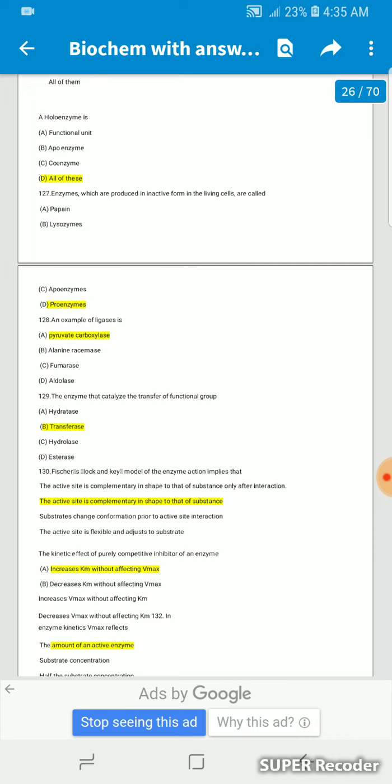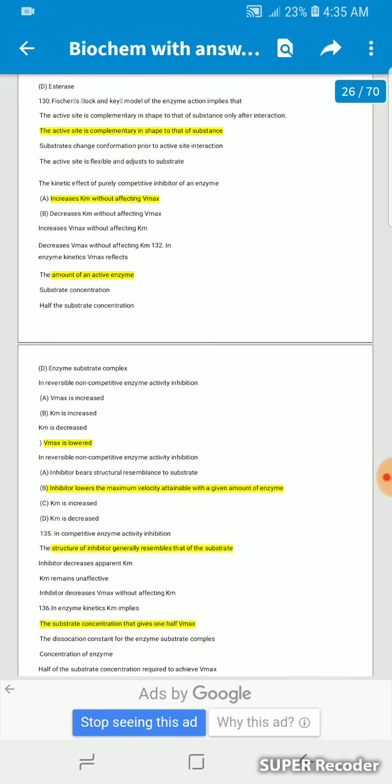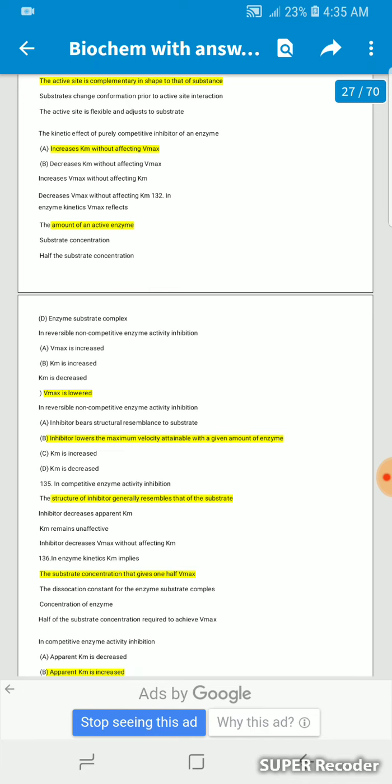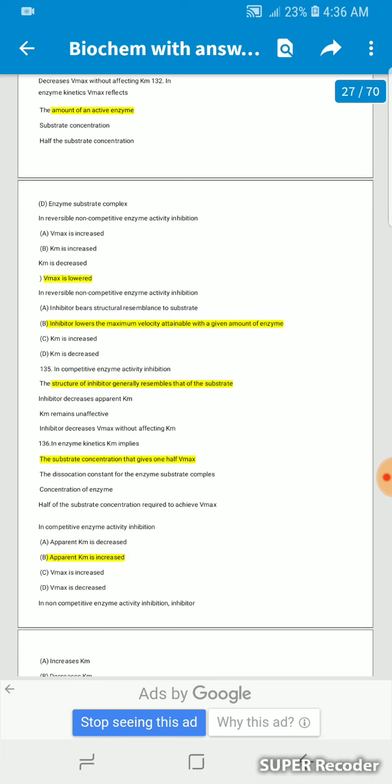An example of ligases is pyruvate carboxylase. The enzyme that catalyzes the transfer of a functional group is a transferase. Fischer's lock and key model of enzyme action implies that the active site is complementary in shape to that of the substrate. The kinetic effect of a purely competitive inhibitor of an enzyme is increased Km without affecting Vmax. Decrease Vmax without affecting Km. In enzyme kinetics, Vmax reflects the amount of active enzyme.